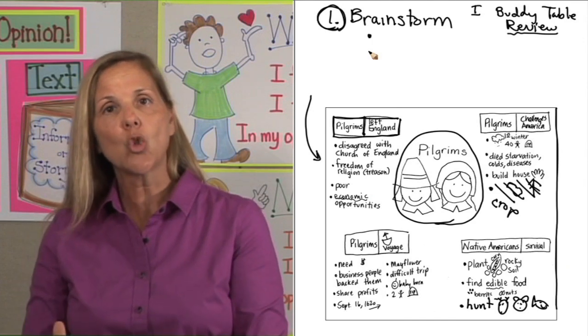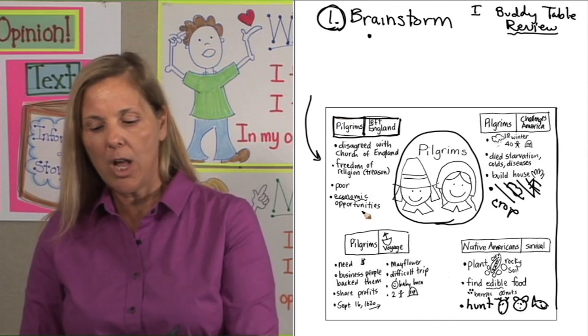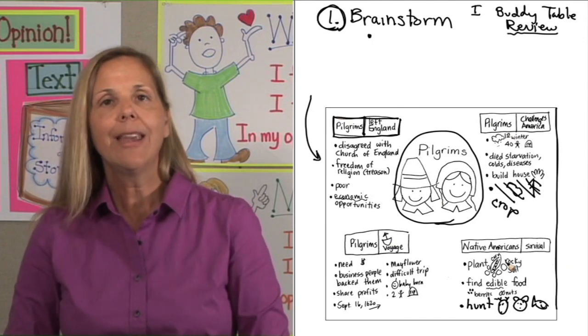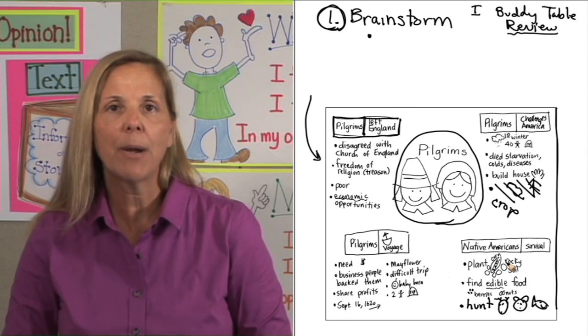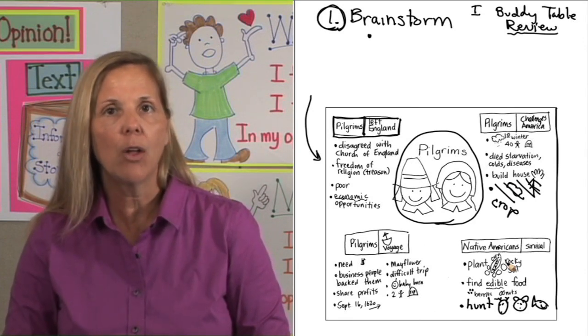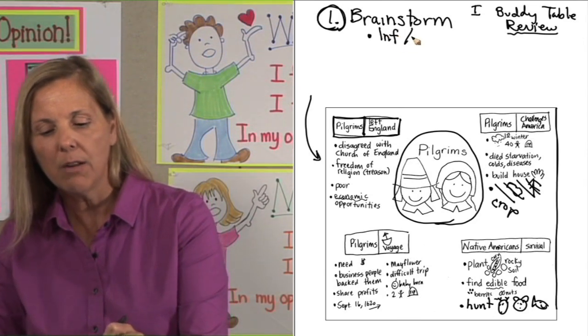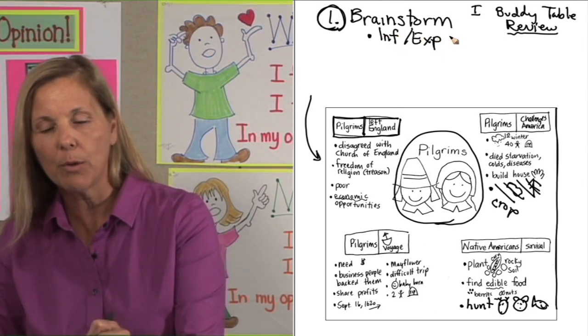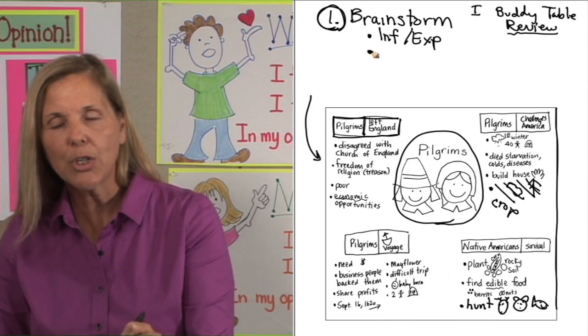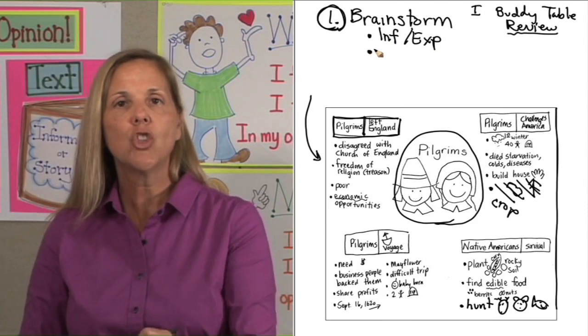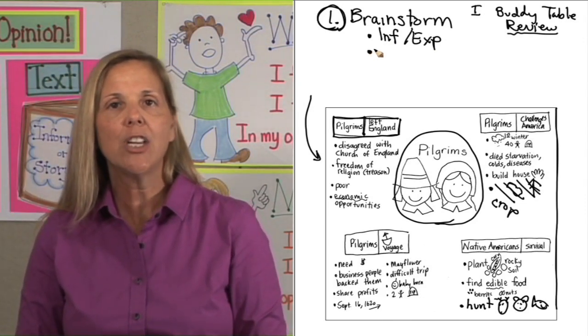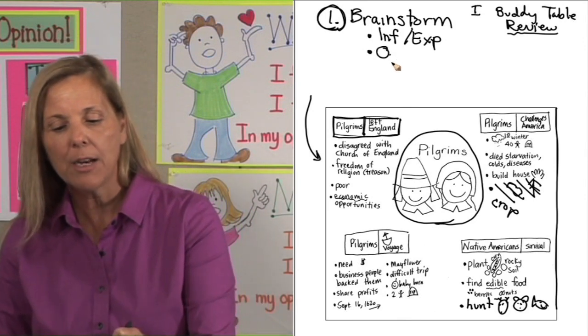From this brainstorm, we now have 1, 2, 3, 4 informative explanatory paragraphs we could write about the Pilgrims. So a brainstorm is for informative explanatory writing, but also we can go back to this organizer and we can use it to form an opinion.